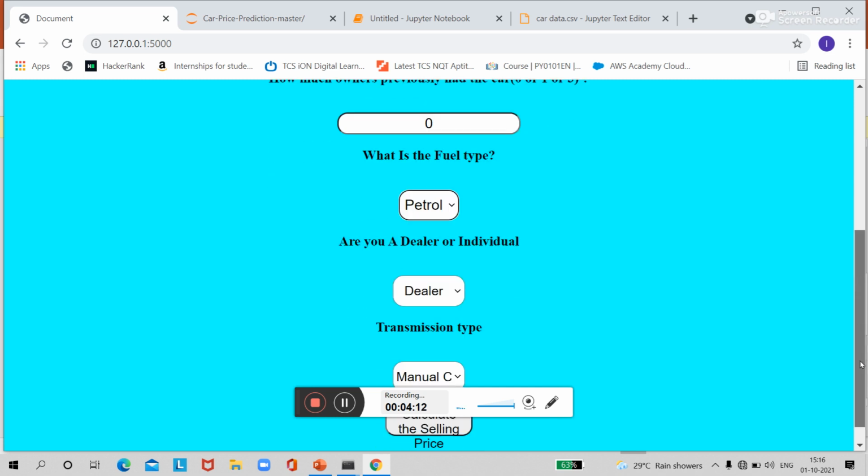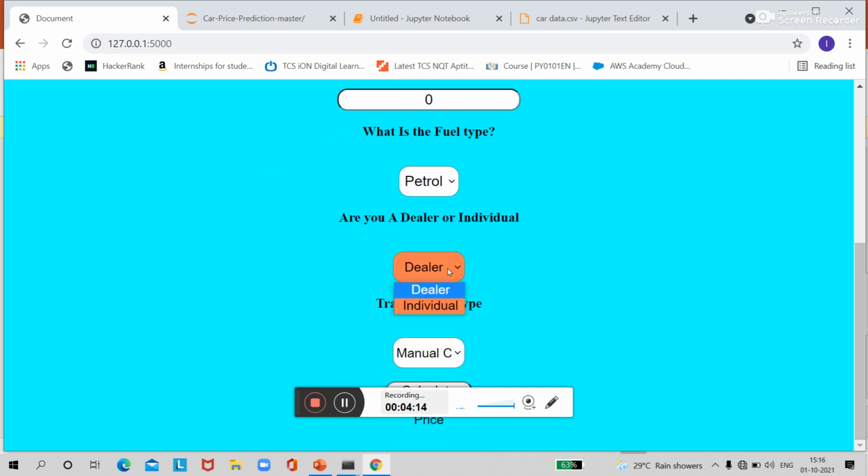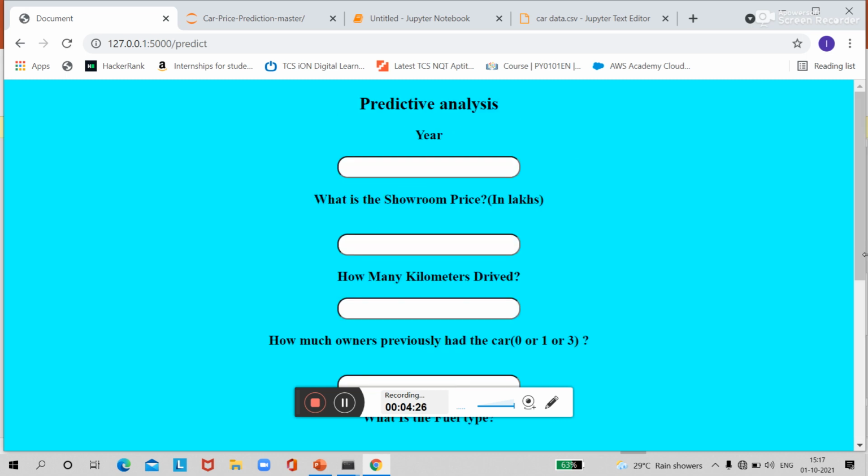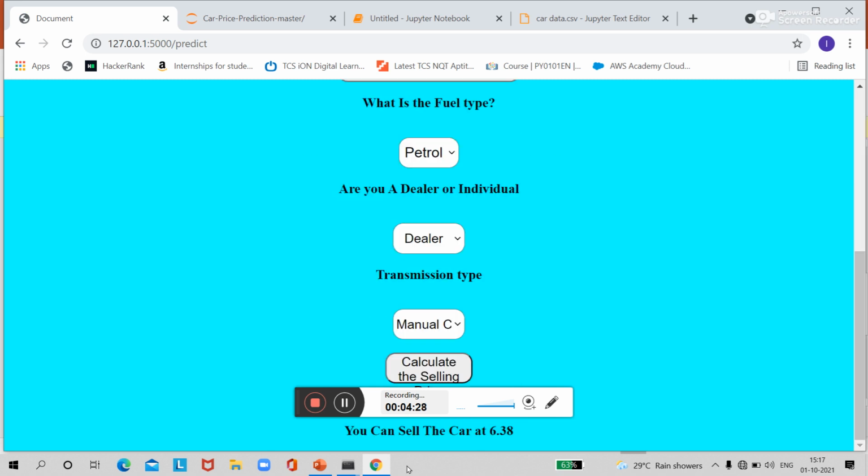Let's consider my fuel type as petrol, and it's an individual, manual car. I will click on calculate selling price. You can see the system has predicted the selling price of the car. We can sell this car at 6.38 lakhs. Now we'll move to the code.